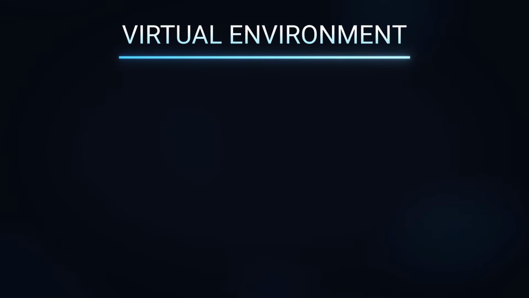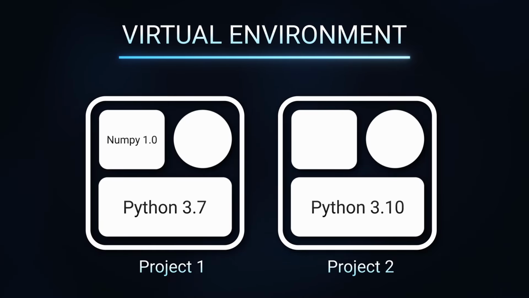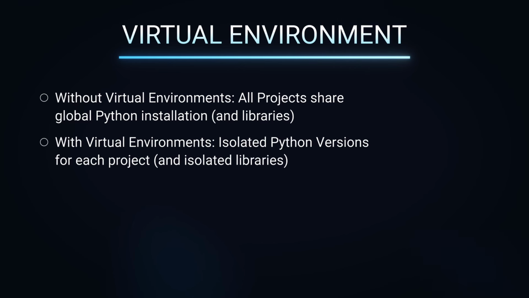A virtual environment is like a container for one Python project. Each project gets its own Python version and its own libraries. One project can use Python 3.7, for example, and NumPy version 1. Another one could use Python 3.10 and NumPy version 2. They don't affect each other and can't break each other. Without virtual environments, all projects share one global Python install. Virtual environments keep projects isolated, predictable, and safe.